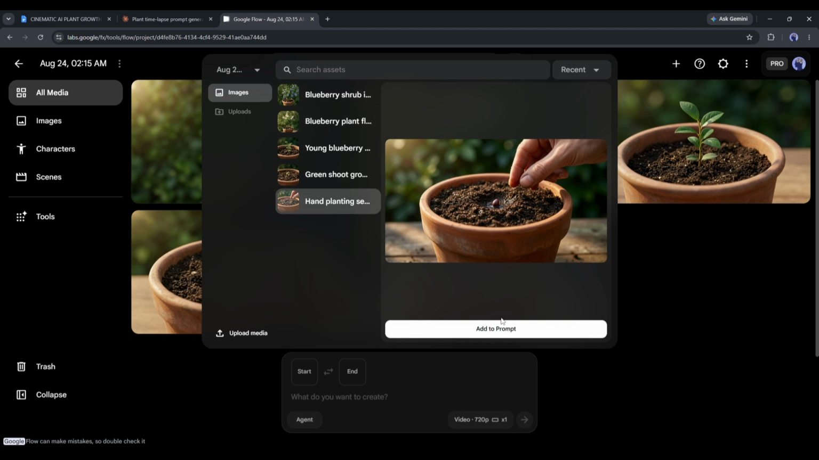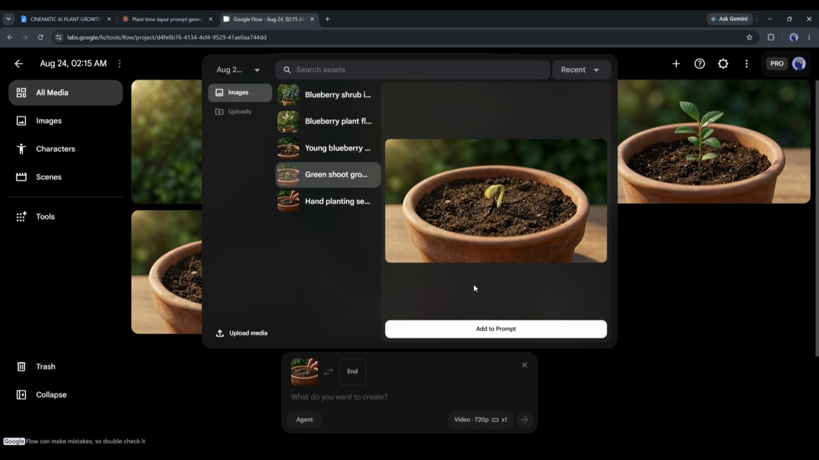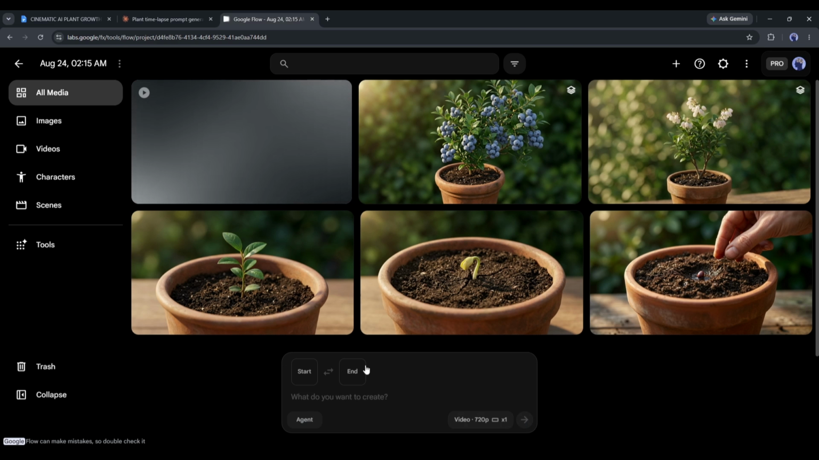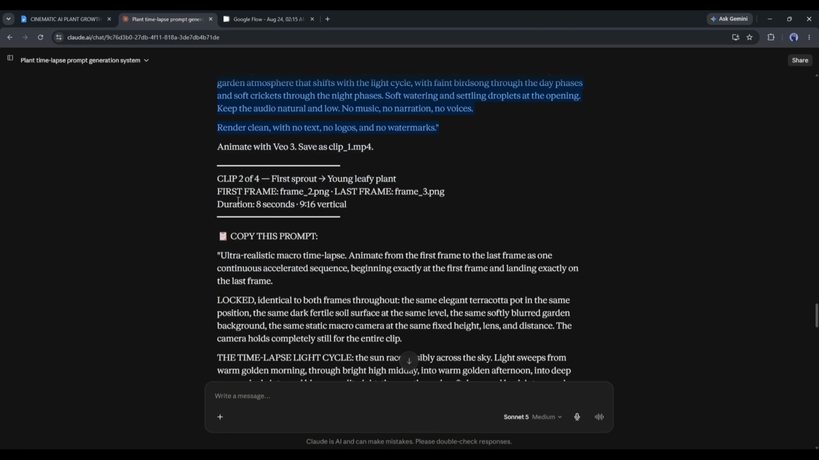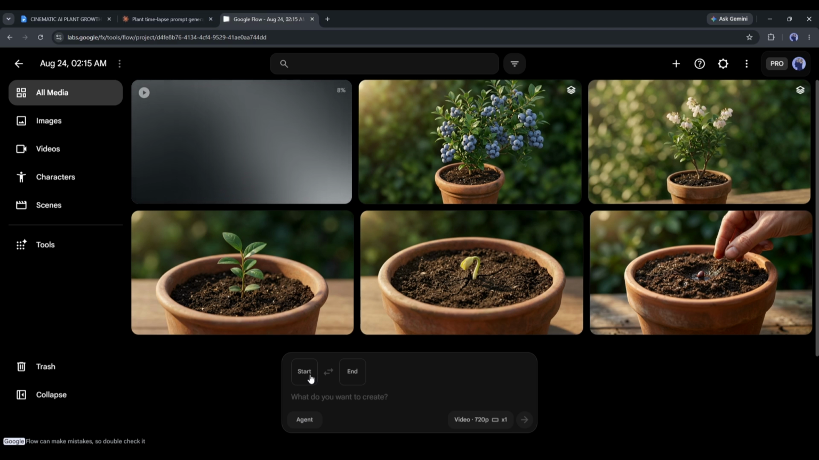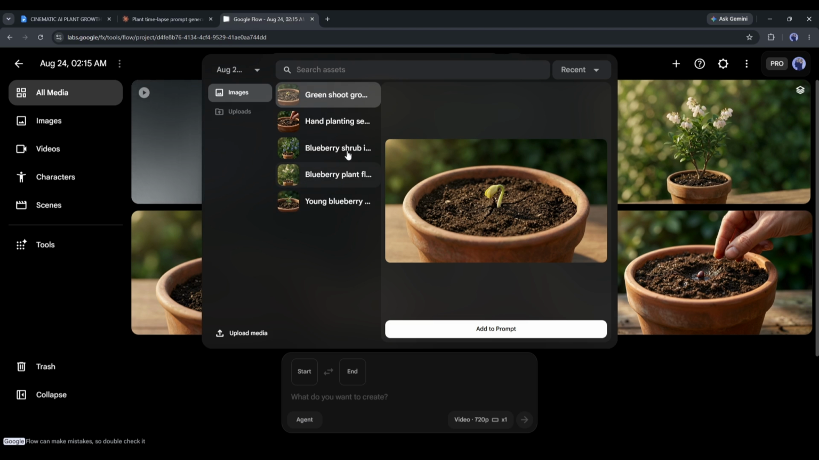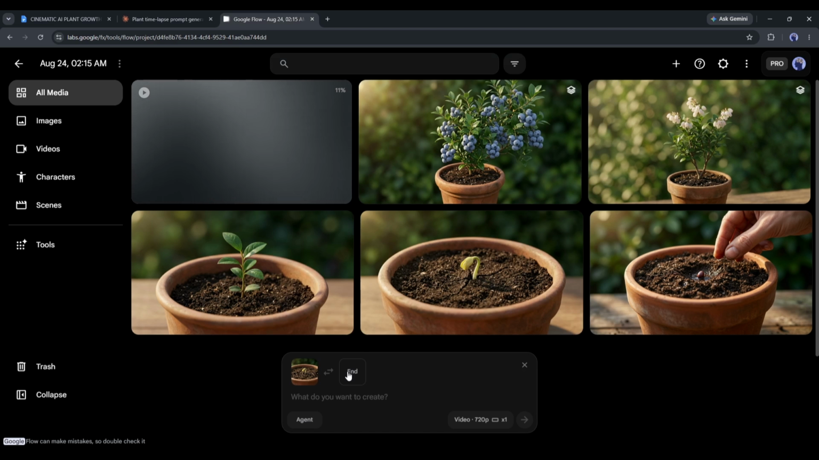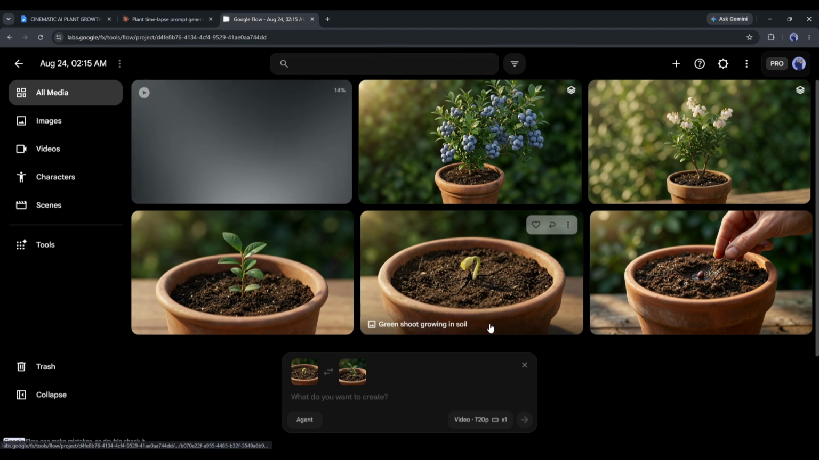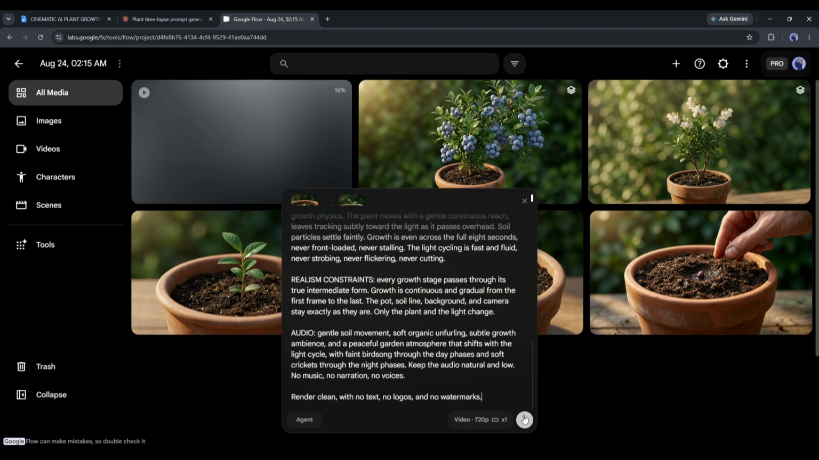Select the first image. After that, add the second image as the last frame. Now, enter the prompt and hit the generate button. The video is generating. Now, I will create the second video clip. So, copy the second video prompt and paste it into the prompt box. This time, we have to set the second image as the first frame and the third image as the last frame. Once set, enter the prompt and hit generate.